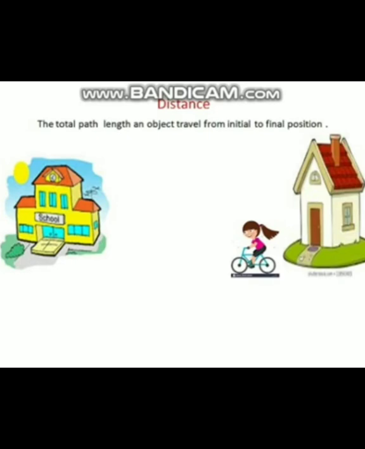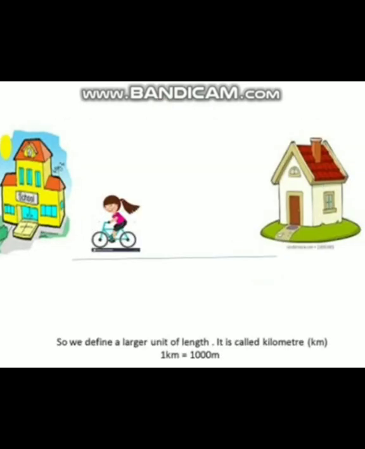So in this case, path length is initial to final position. What is the initial position? Home is the initial position and school is the final position. So that means the total path length that she is going to cover from home to school, that path length is nothing but distance.